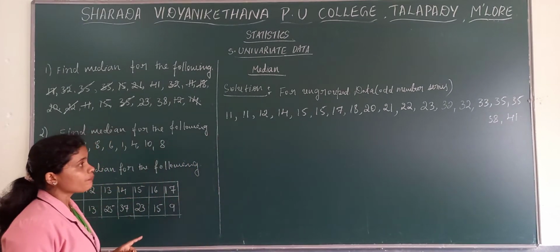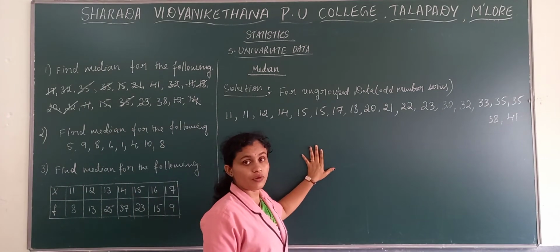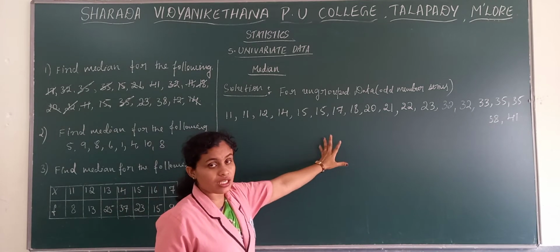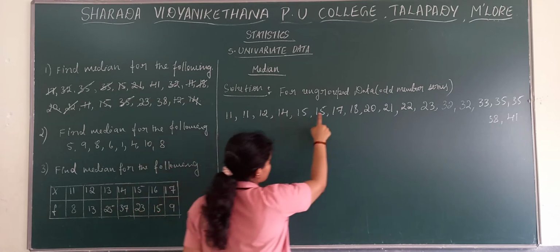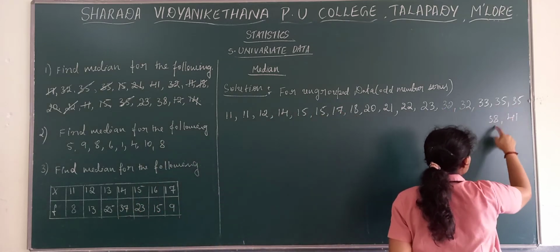Now here you see, we need to see which is the middle value. How many numbers have we counted here now? Now we know that here 19 numbers are there. 1, 2, 3, 4, 5, 6, 7, 8, 9, 10, 11, 12, 13, 14, 15, 16, 17, 18, 19.